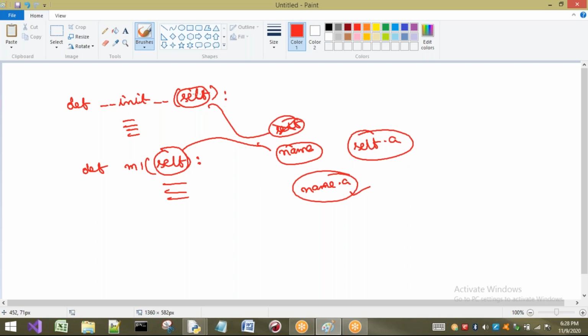There is no problem. But whatever name you write as the first parameter of the constructor and the method, that particular name only should be used to initialize the variables, or to call the instance variables or methods. It has to be identified. I don't want to confuse you, so better not to change the name. Keep the first parameter of a constructor and of a method as self only. It is recommended. This is about self.